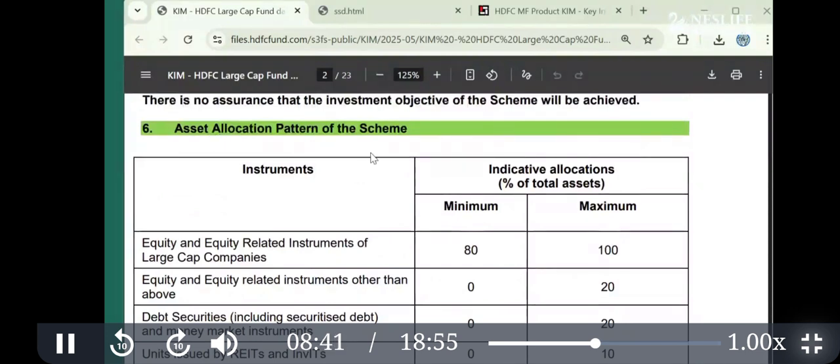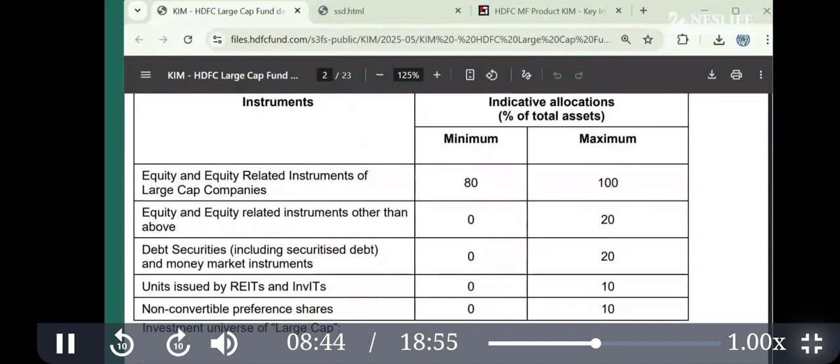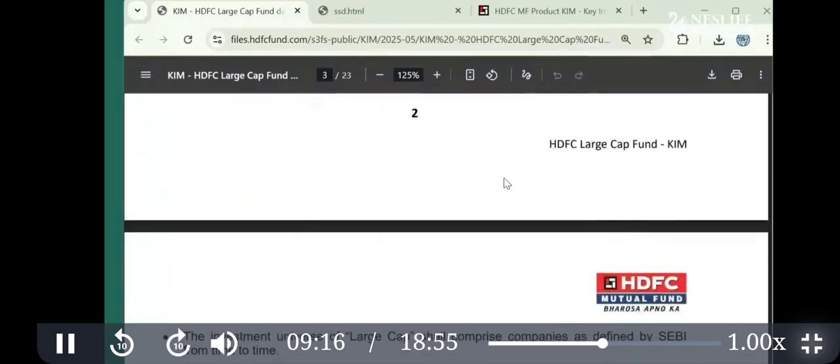Asset allocation pattern of the scheme. Scheme means fund. So what will they do? They will invest at least 80% in large cap. The remaining they may invest in other things like other stocks, or maybe debt products, or a real estate investment trust, or InvIT. These are related to real estate products. You don't have to go into that detail. Then bonds and all the things. But mainly it will invest 80% into large cap.